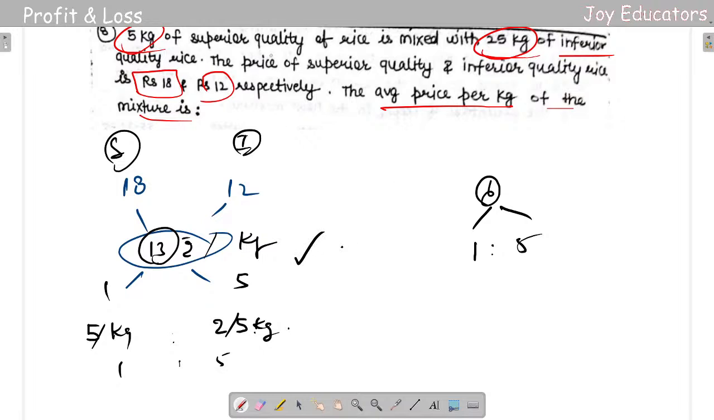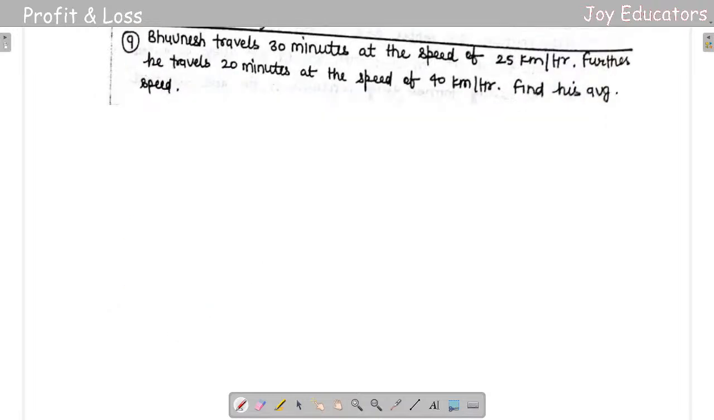Okay, so with this we'll go to the next thing. So the next question, this next question is really simple. Bhunesh travels 30 minutes at the speed of 25 kilometers per hour. Further, he travels 20 minutes at the speed of 40 kilometers per hour. Find the average speed. I already told you at the start of class, when we do time ratios, we'll be getting speeds. When we do speed, we'll be getting distance. So first thing over here is 25 kilometers per hour and 40 kilometers per hour.